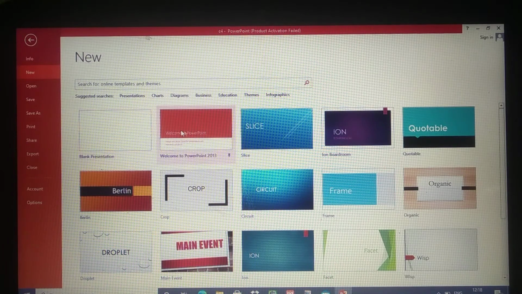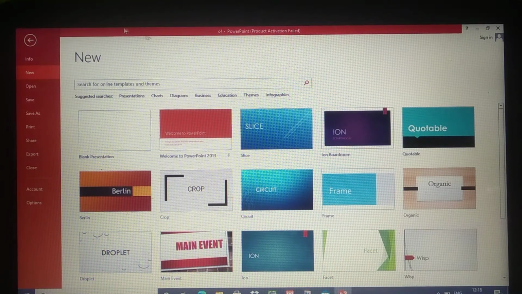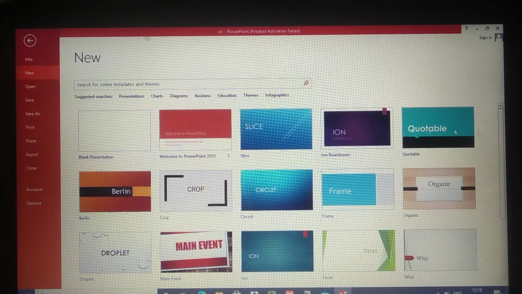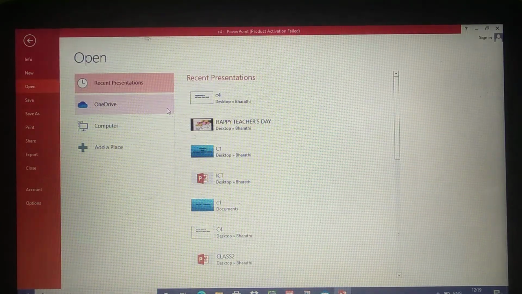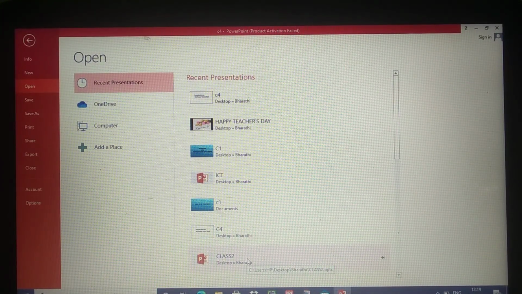See, blank presentation, this one, slide or icon, different colors, slides you can open, you can select. That means new slide, new presentation you can select here. And Open. Open means an already existing one. Whatever we did and have saved, that you can open.